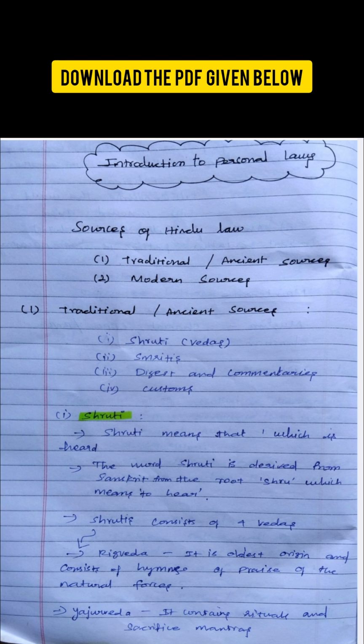So, the traditional sources of Hindu law are the oldest sources which existed from ancient times. They are based on customs, religious texts, and practices followed by Hindu society. There are four traditional sources: Shruti, Smriti, Digest and commentaries, and the last one is customs.